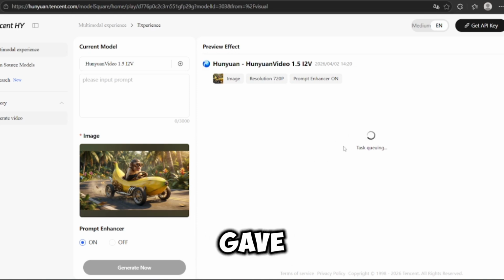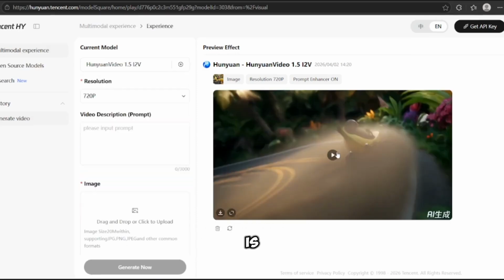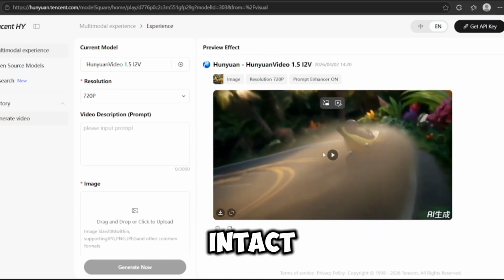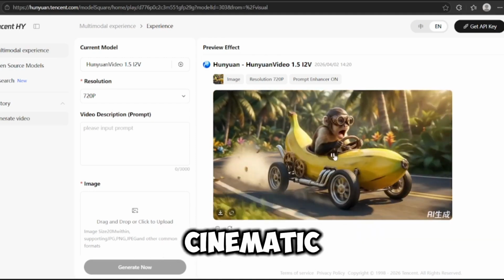All right, here's what it gave us. As you can see, the motion is very clean. There's no weird distortion, the background stays intact, and everything looks consistent while adding cinematic movement.